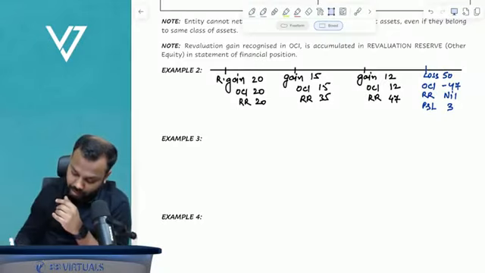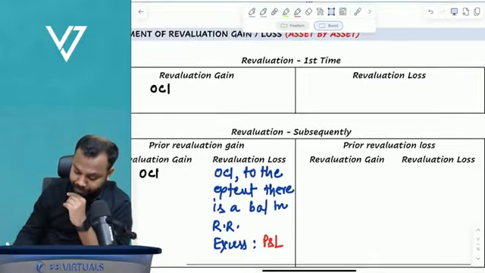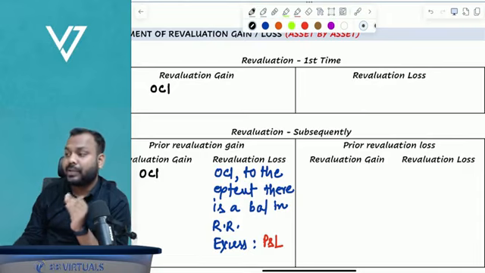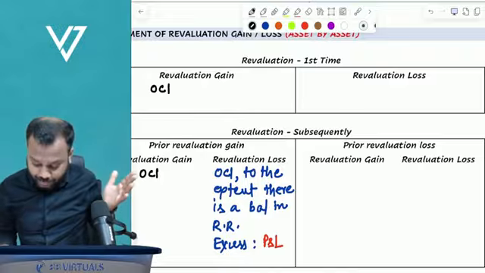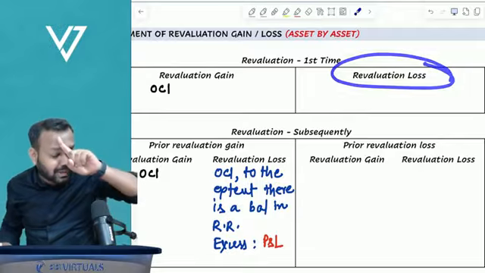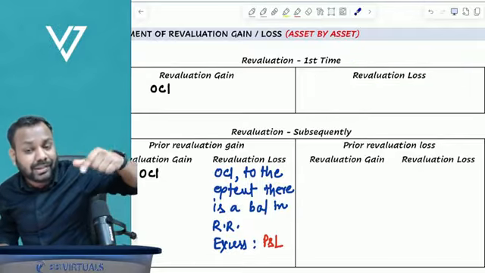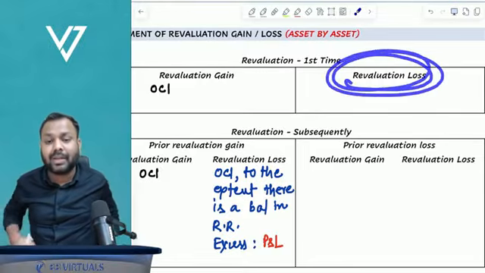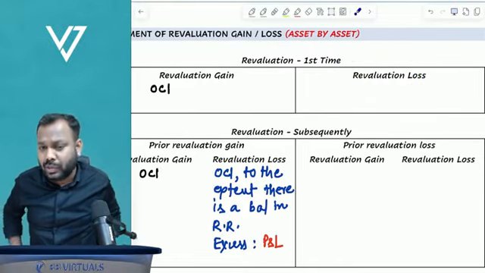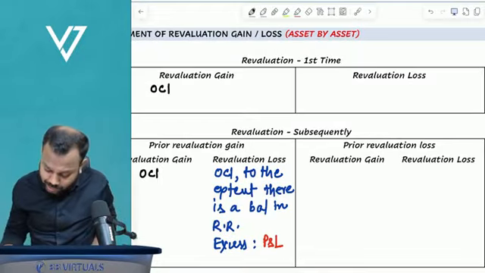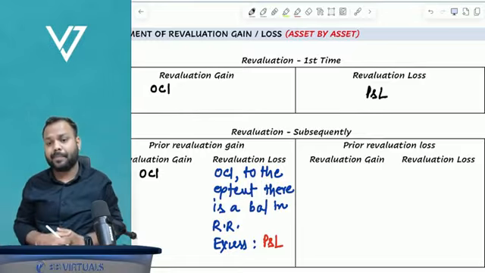Okay. Now, moving on to another example. First time we did the revaluation, and it's a revaluation loss. Now apply your logic. What is the treatment of revaluation loss? Adjust to the extent there is a balance in revaluation reserve. If first time we did the revaluation and there is a revaluation loss, is there any balance in revaluation reserve? No. So where will you record this? P and L.